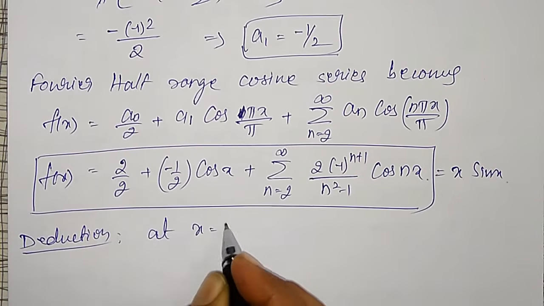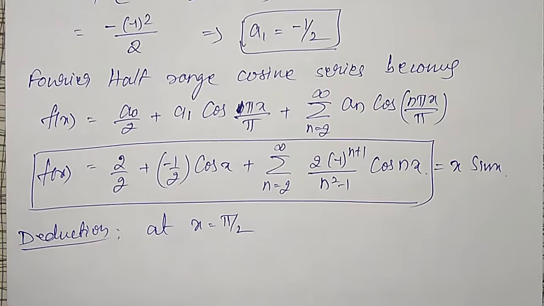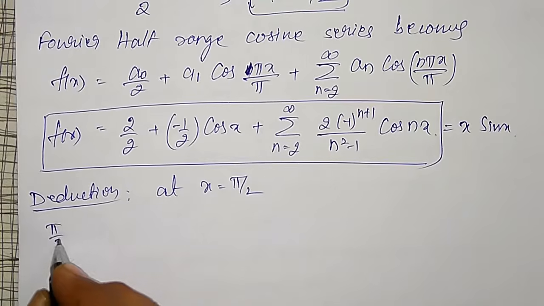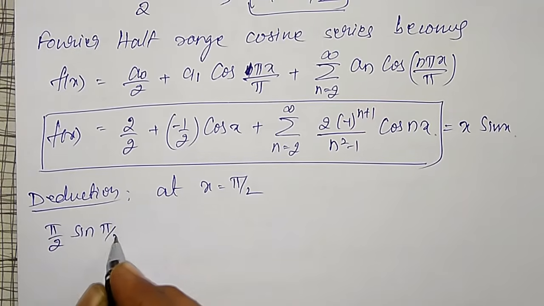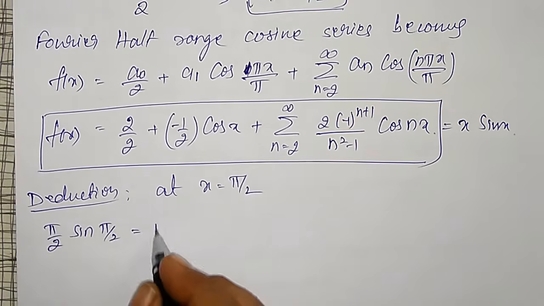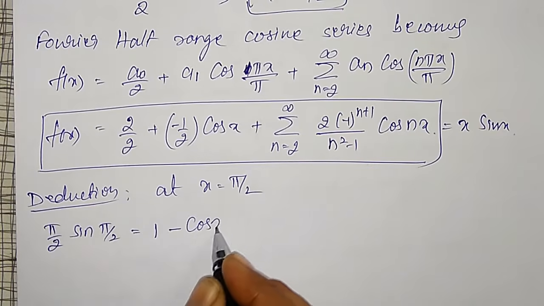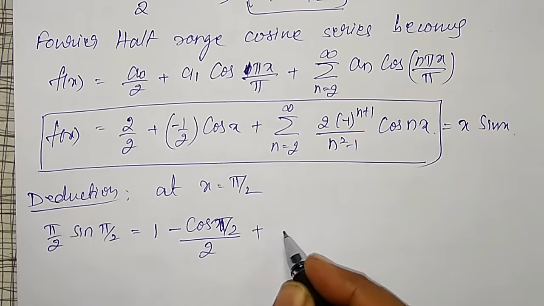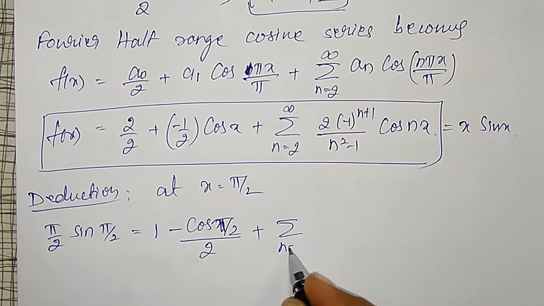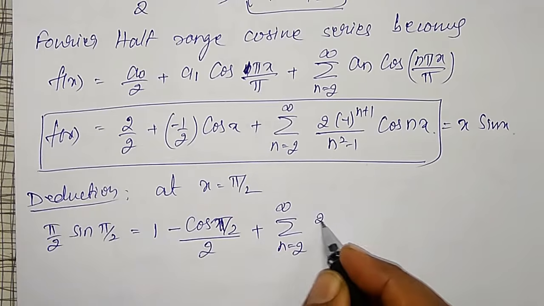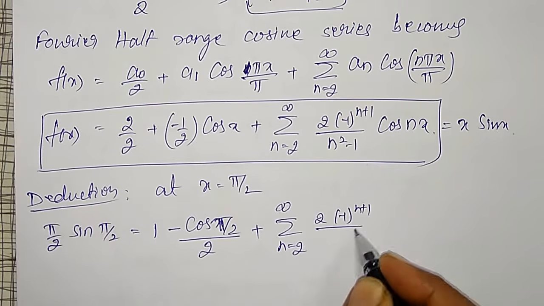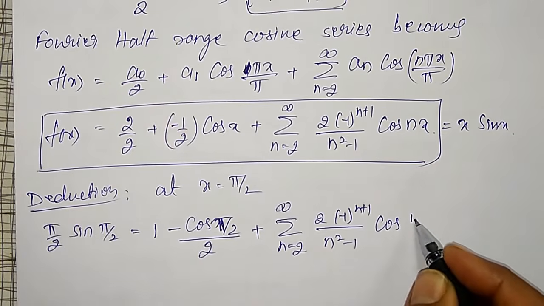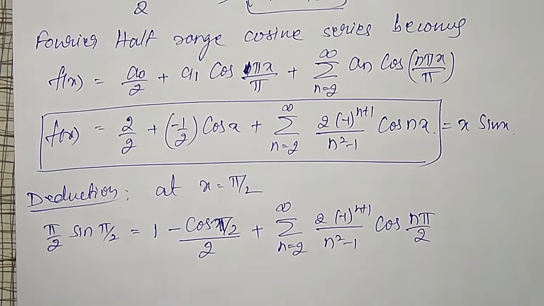At x equal to pi by 2, left hand side is pi by 2 into sine pi by 2, equal to 1 minus cos x, that is cos pi by 2, divided by 2, plus summation n equal to 2 to infinity 2 into minus 1 raised to n plus 1 divided by n square minus 1 into cos of n pi by 2.